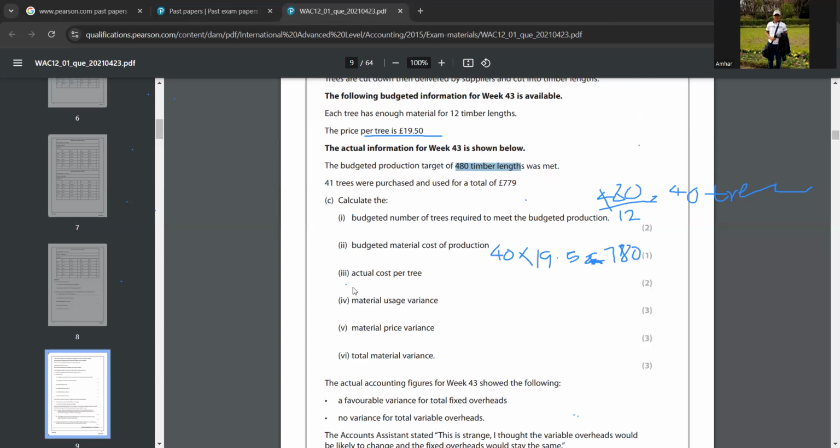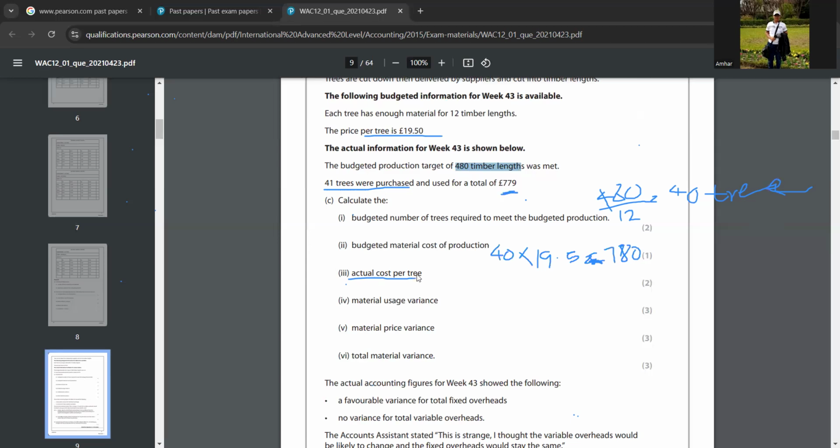And then now you have to calculate the actual cost per tree. In the actual information they have told 41 trees were purchased, but the budget is 40 trees, right? But they have purchased 41 trees, one tree extra. So if you want to find the actual cost per tree, then it is this answer divided by 41.